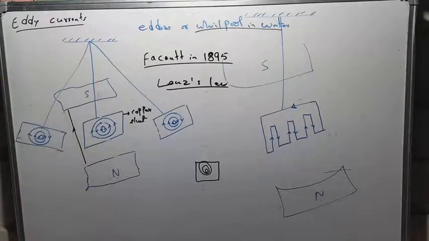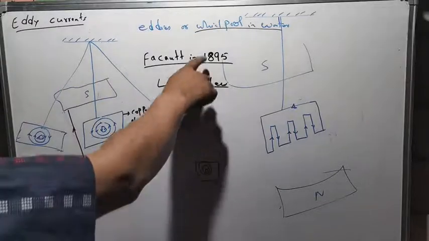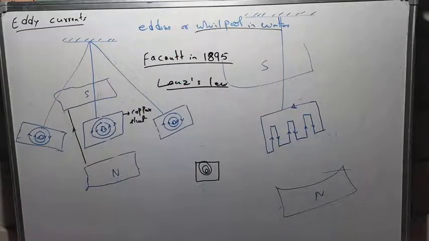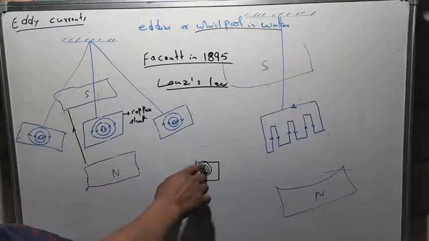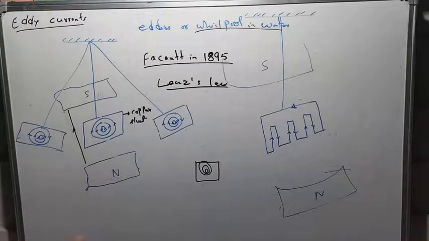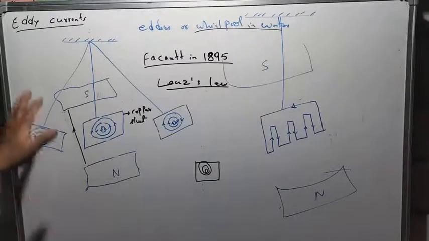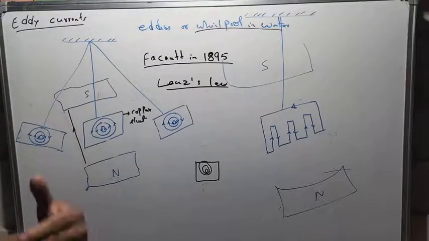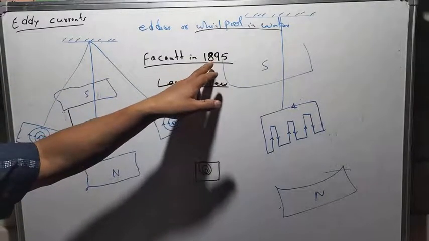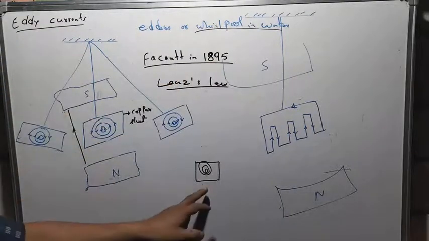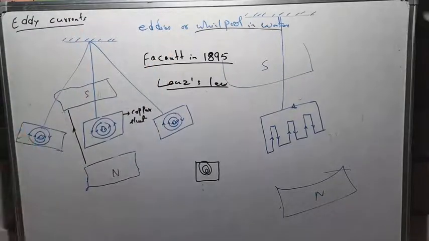Why do we call it eddy current? Eddy means a circulating path, like a whirlpool in water. These currents which are induced in the solid metal form circular paths. That is why this current induced in the solid metal is known as eddy current. This eddy current was first discovered by Foucault in 1895, so it is sometimes known as Foucault current.